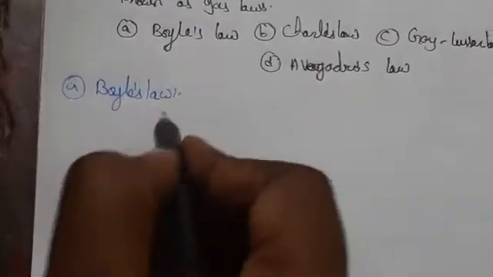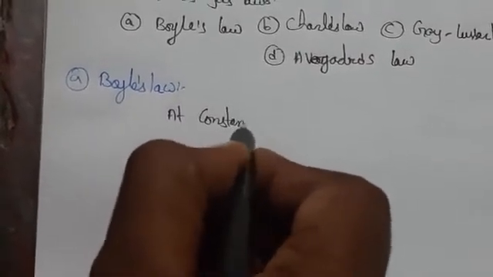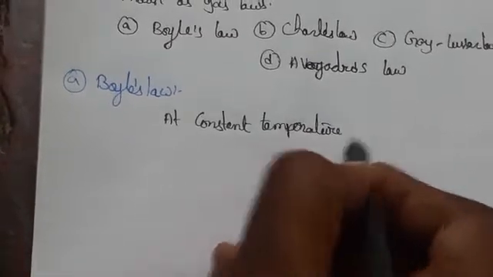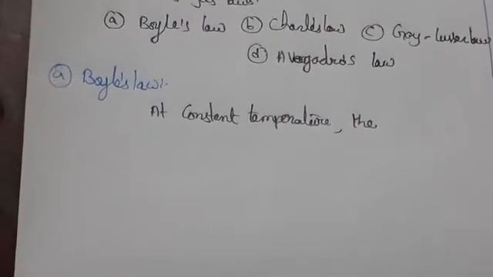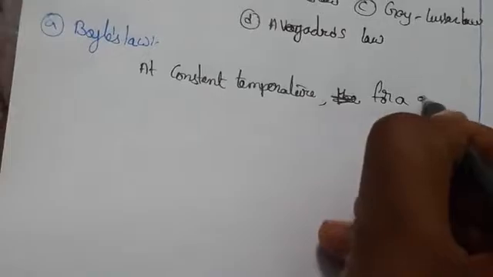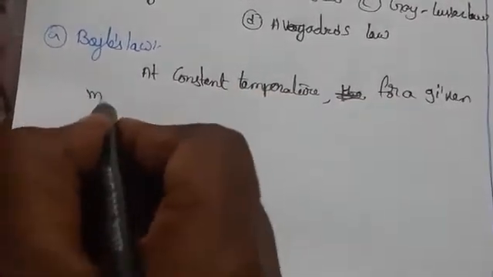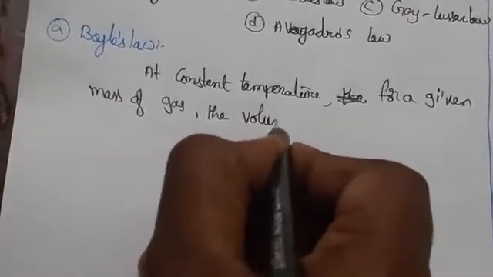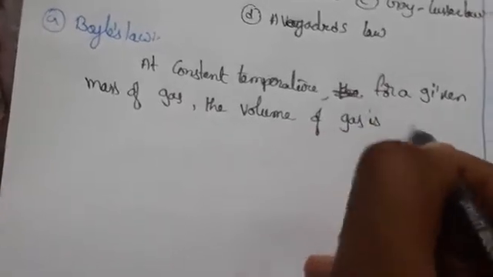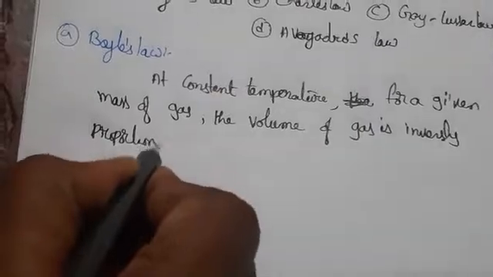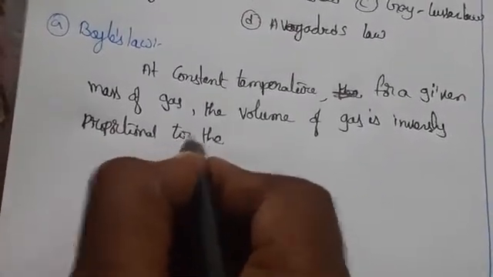Generally Boyle's law is stated at constant temperature: for a given mass of gas at constant temperature, the volume of the gas is inversely proportional to the pressure. This we call Boyle's law.